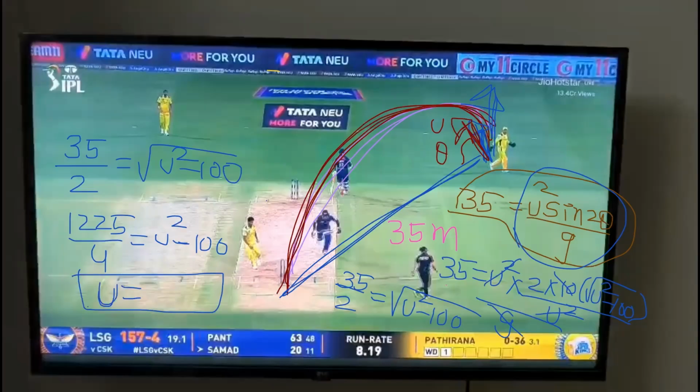Substitute back in any one of them, in the time of flight formula. Time of flight formula is there, right? T equal to 2u sin theta by g. Can you tell me what is the velocity? Tell me the velocity. Rough value, calculate the rough value. Use calculator.